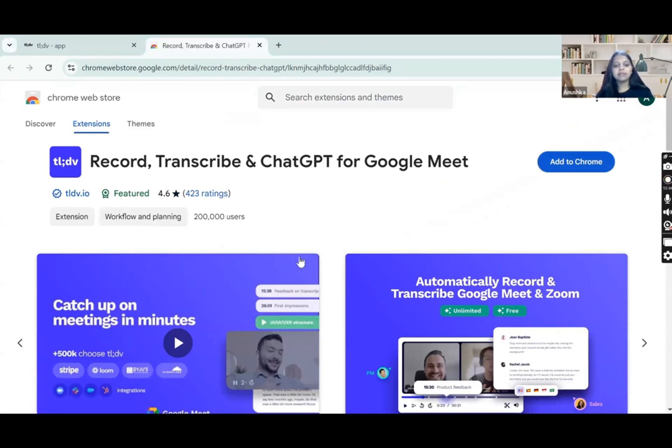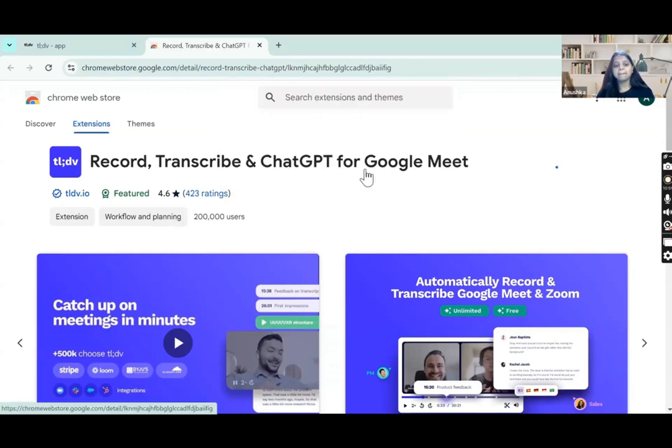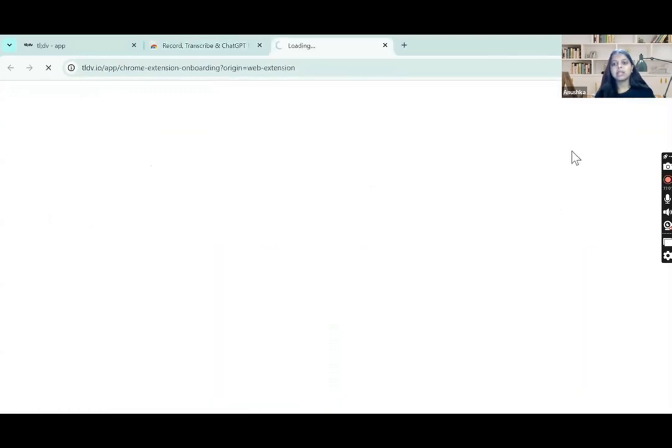Clear, everyone? Clear till now? Yes in the chat box? Okay, great. So we'll just click on add to Chrome. Now it will get installed. It's asking, do you want to add the extension? Yes, add extension. We are adding the extension now, it is loading, and yes, it is done. Now TLDV is added to our Chrome.